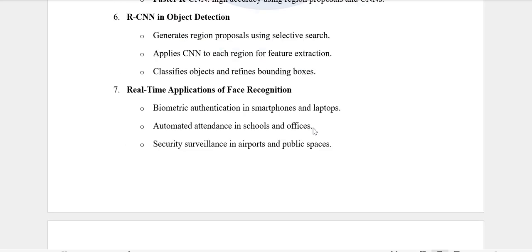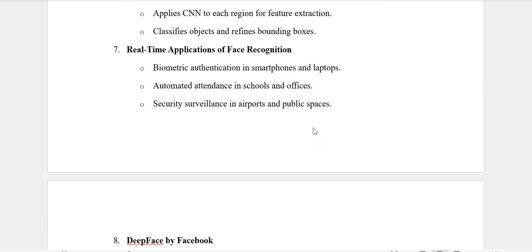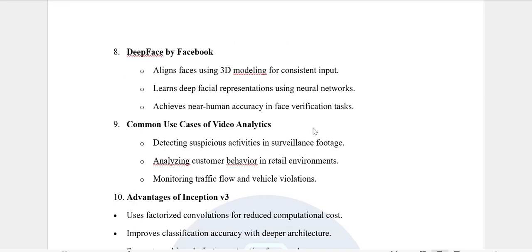Real-time applications of face recognition: biometric authentication in smartphones and laptops, automated attendance in schools and offices, security surveillance in airports and public spaces. DeepFace by Facebook aligns faces using 3D modeling for consistent input, learns deep facial representations using neural networks, and achieves near human accuracy in face verification tasks.